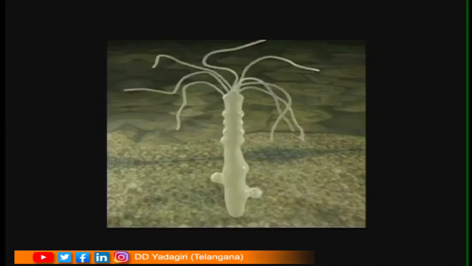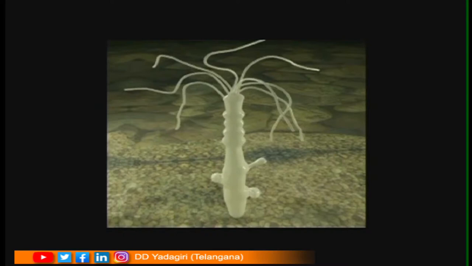Is it clear, children? Now, let us see a video of how the process of budding takes place. What is this, children? It is a hydra. Hydra is a freshwater organism. So, it is a multicellular organism. It has a tubular body and hair-like structures at the end, they are called tentacles.